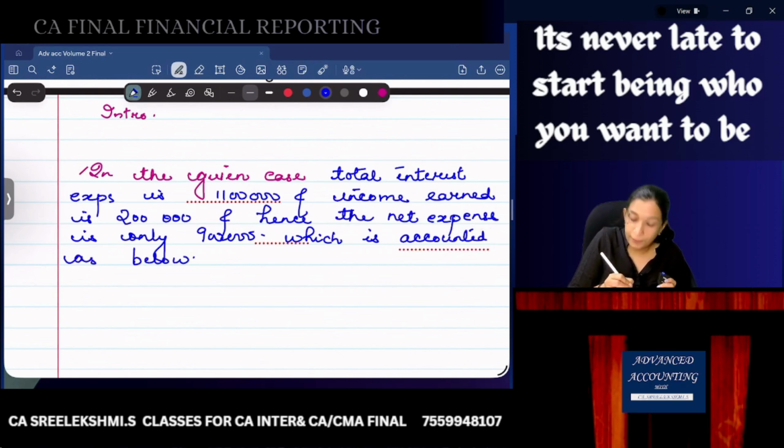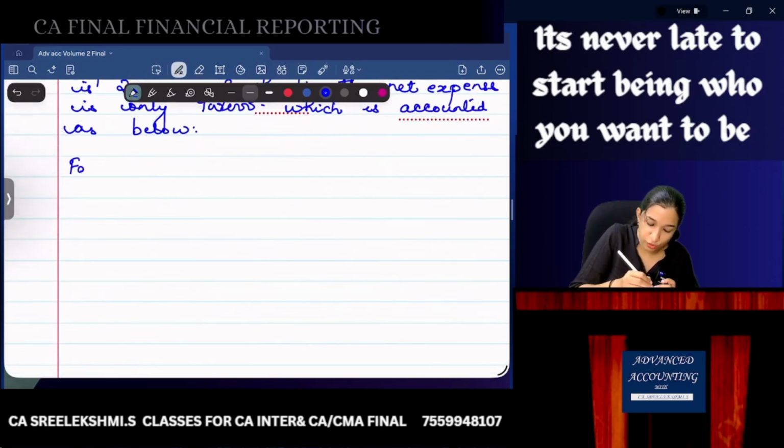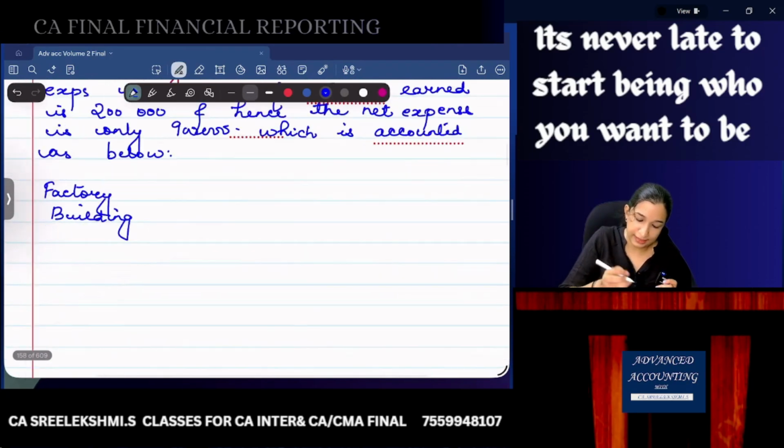You may prepare a table like the one the institute used. Factory building: amount used is 40 lakhs.